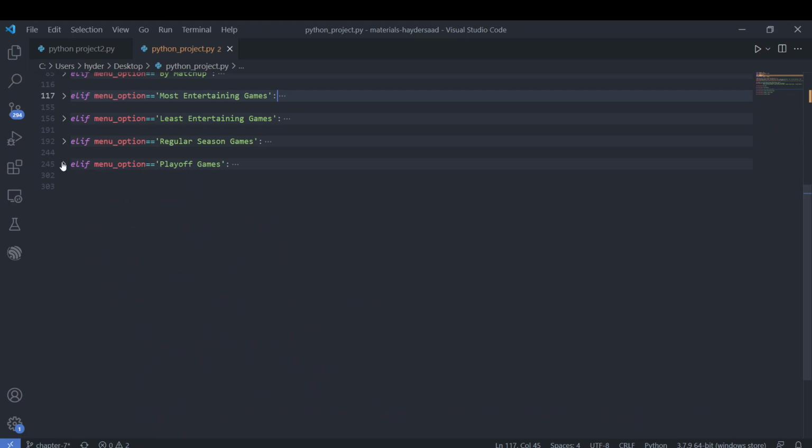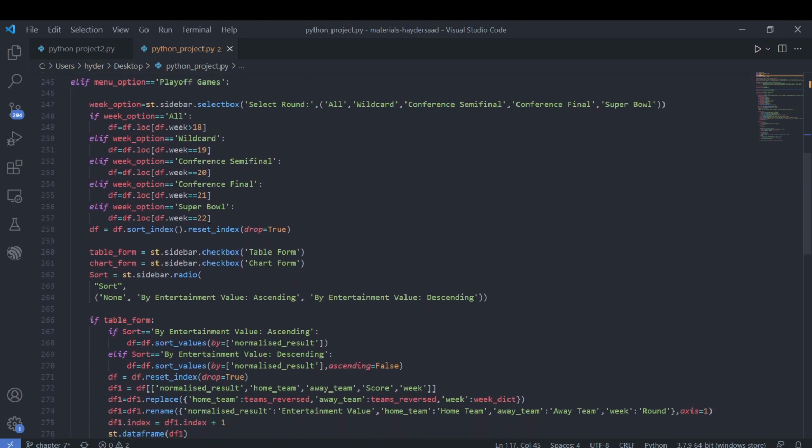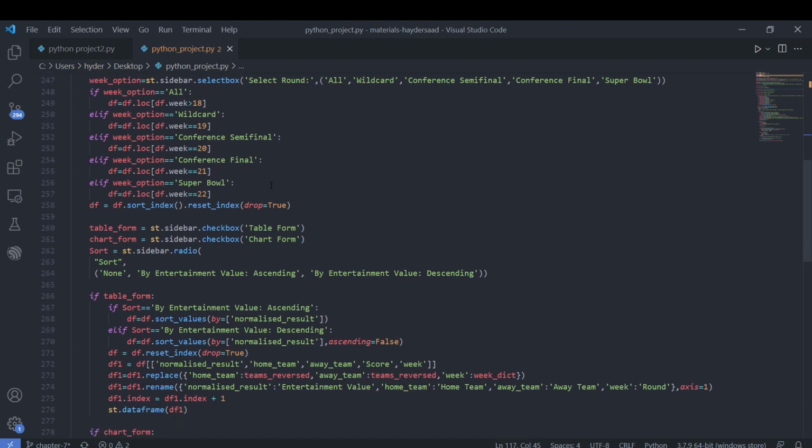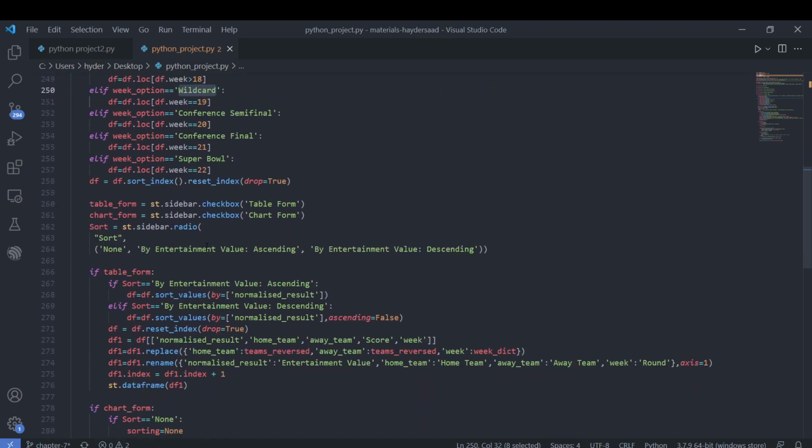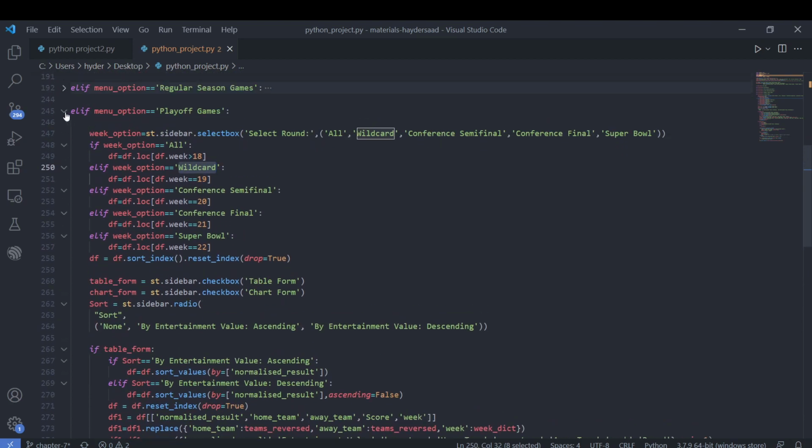Playoff games is done in a similar manner, where instead of the first 18 weeks, we select anything post week 18. If you want all of them, we can just take every game post week 18. Otherwise, we filter for the exact round we are looking for, and a similar task is done.